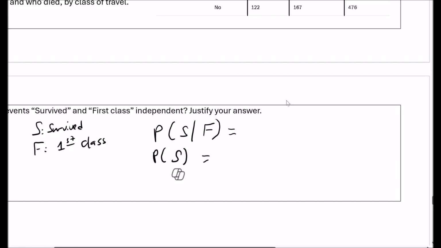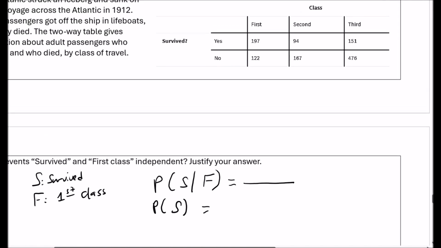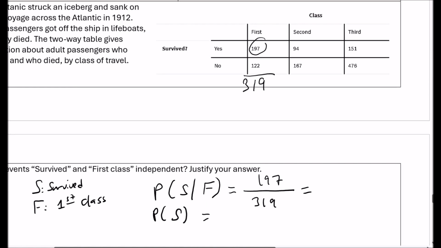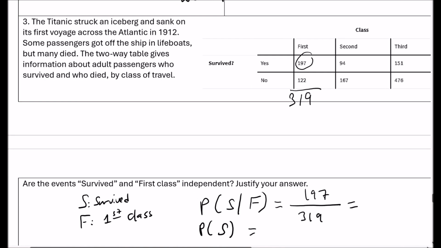All right, so how many first class people? We're going to add these up. So that's 319. So given 319 first class, how many survived? 197. Okay, we'll figure out what that is as a decimal later. Let's do the survival. How many survived?